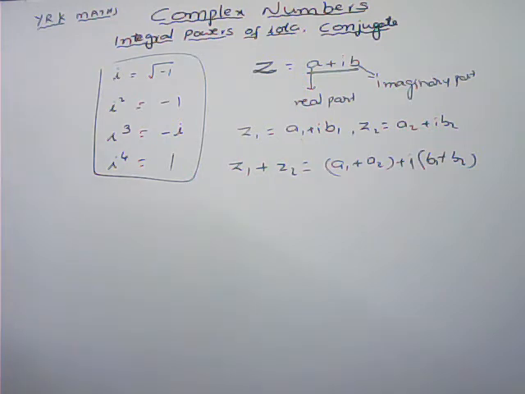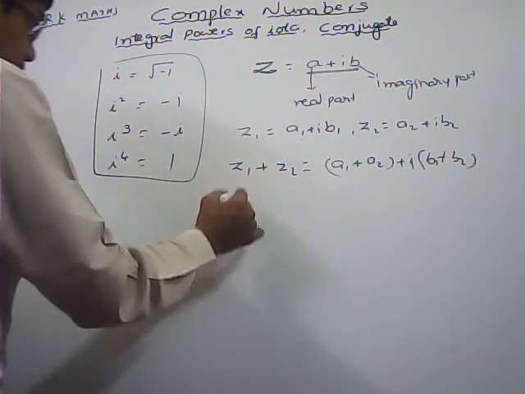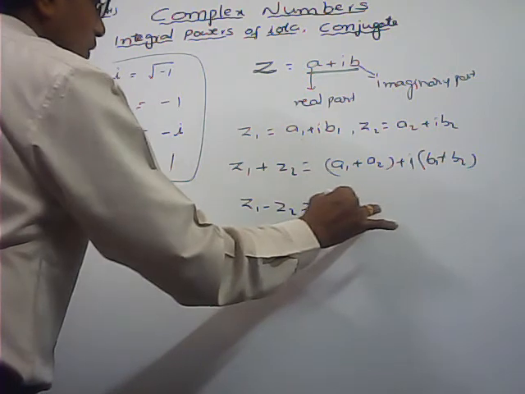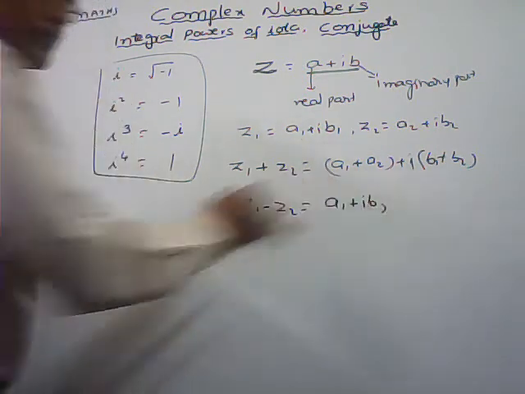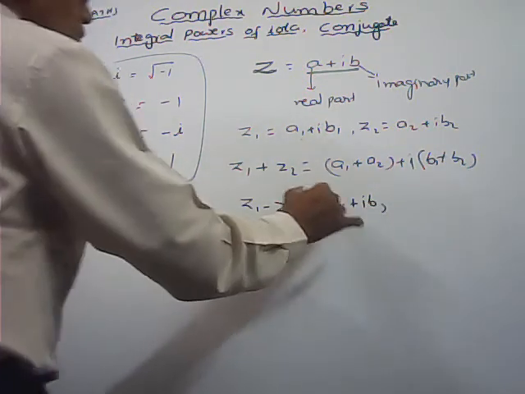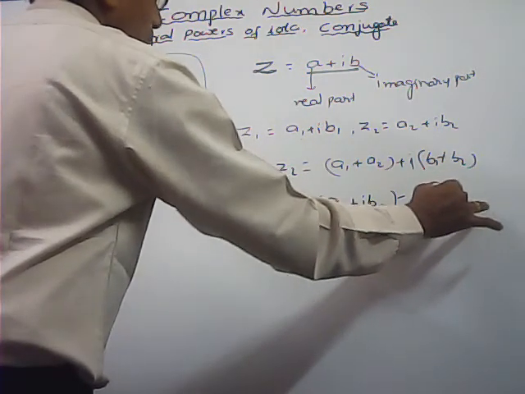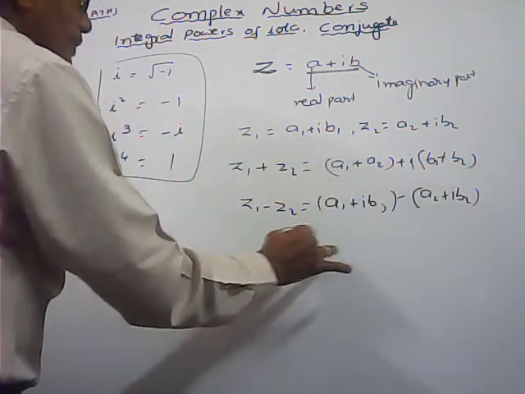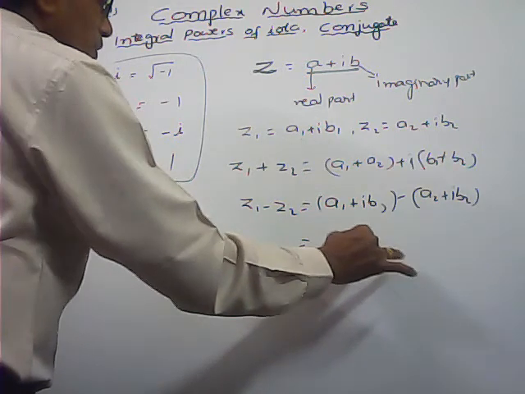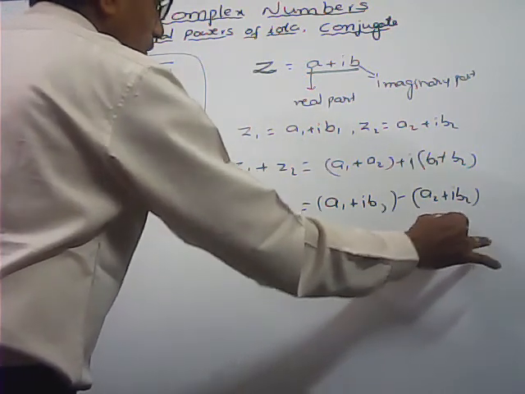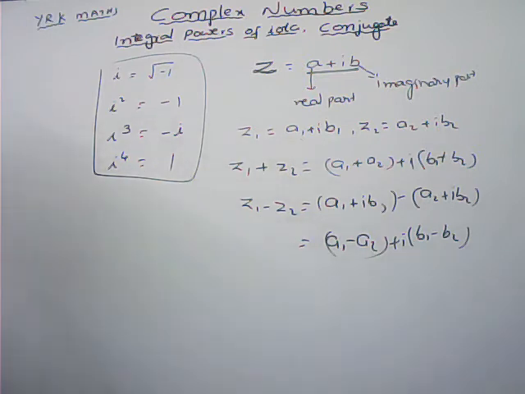Whenever we add two complex numbers, we have to add the real parts and add the imaginary parts. And z1 minus z2 is equal to z1, which is a1 plus ib1, minus z2, which is a2 plus ib2. How to subtract? Subtracting the real parts plus i into subtracting the imaginary parts, that is z1 minus z2.